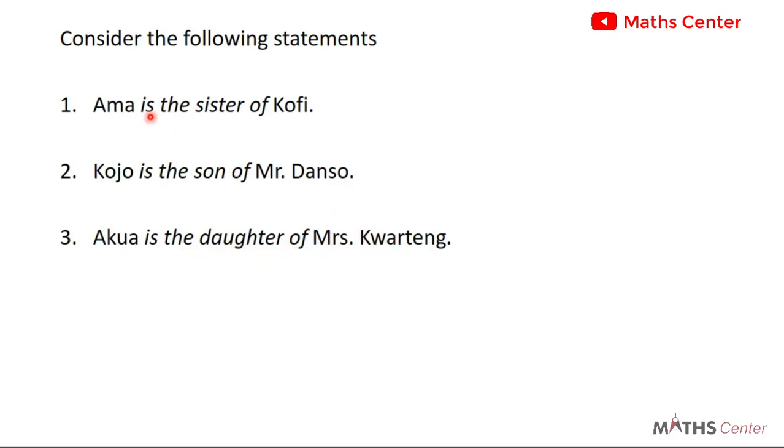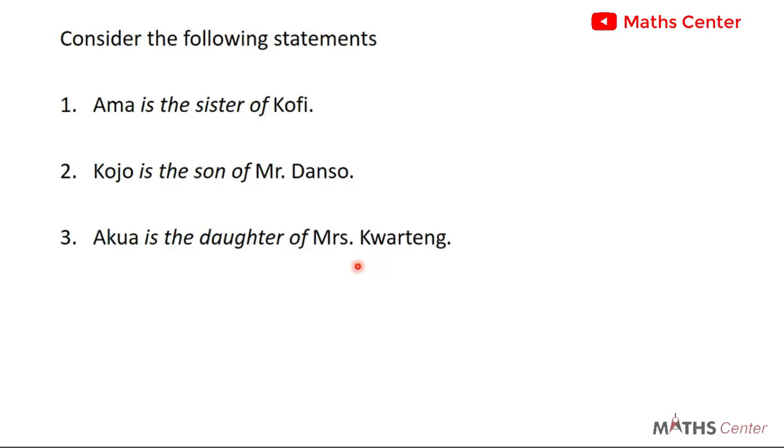So in the first instance, Amma is being linked to Kofi by the statement is the sister of. In the second instance, Kojo is being linked to Mr. Danso by the statement is the son of. And in the third instance, Equia is being linked to Mrs. Kwarting by the statement is the daughter of. These are relations or relationships that we see in everyday life.